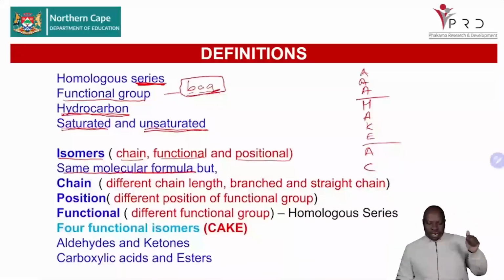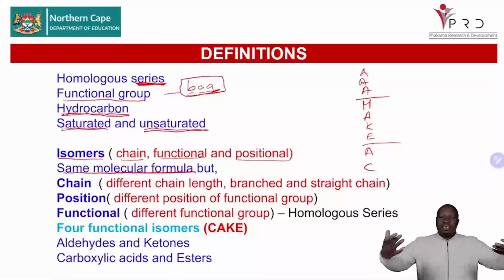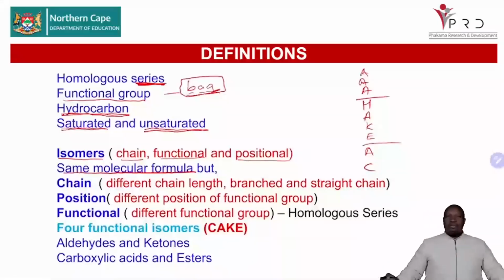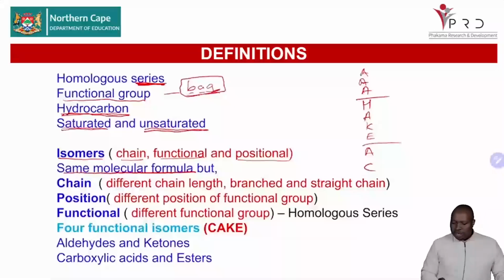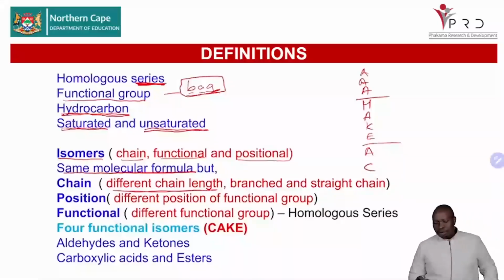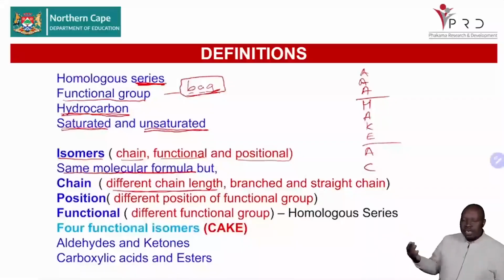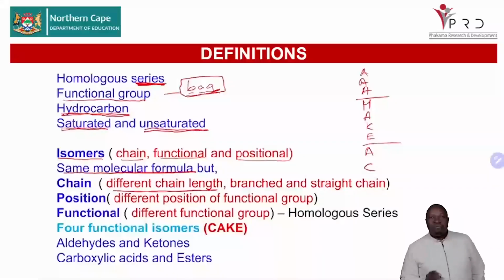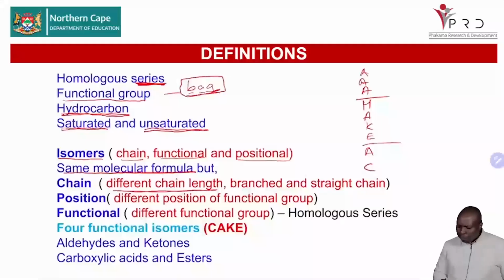Then you look at the name itself and say what is different in that structure. For example, chain isomers: these are organic molecules with the same molecular formula, but different types of chain or different chain length. An example is when you have your straight chain and your branches. Definitely, they will have different types of chains.